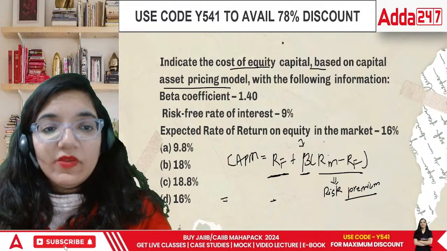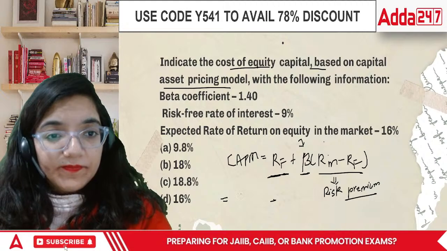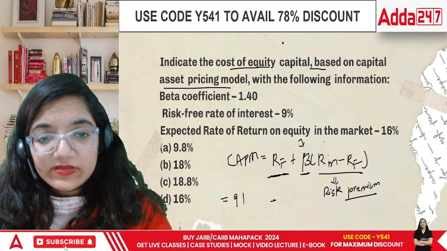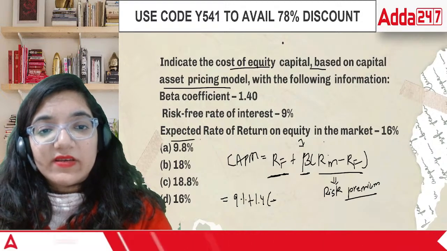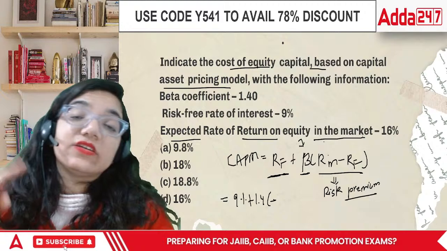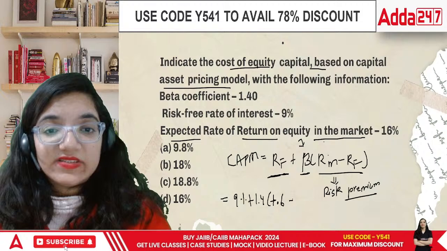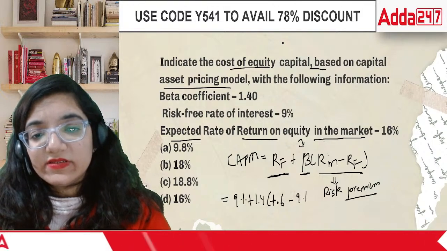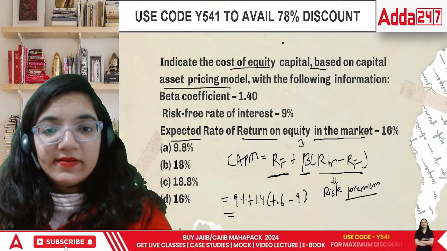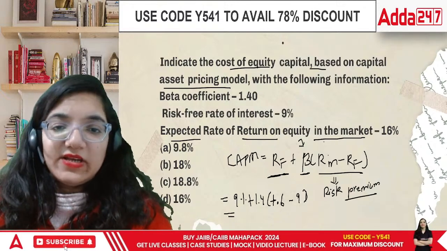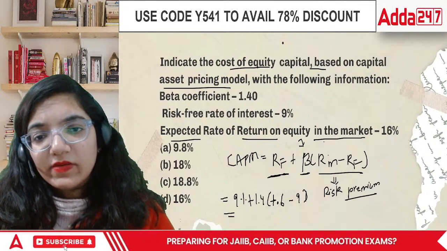Now, what would be the answer? In this case, they have given the risk-free rate of return as 9%, beta is 1.4, and the expected rate of return on equity, which is the return that you make from the market itself, is 16%.